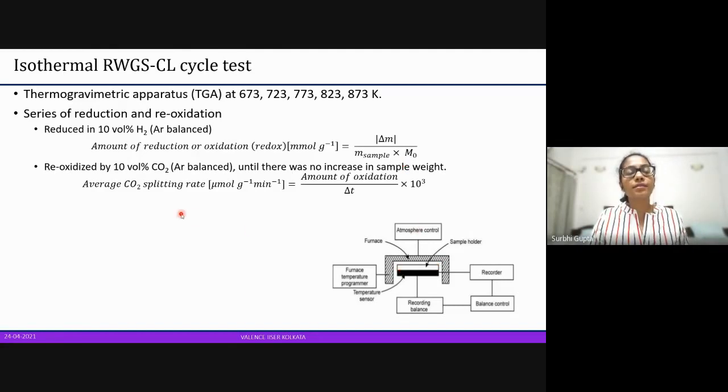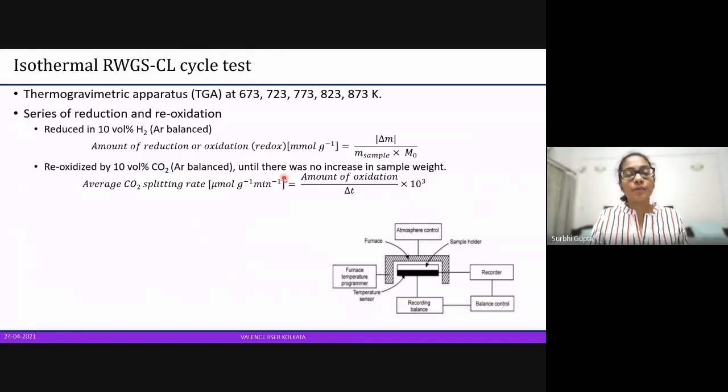And what we do is we reoxidize it. First we reduce it, in an atmosphere of hydrogen at 10 volume percent balanced with argon. We check the change in sample weight, and we find out this value. Then we reoxidize it in the presence of carbon dioxide at 10 volume percent with argon.